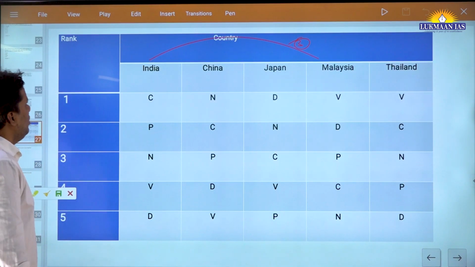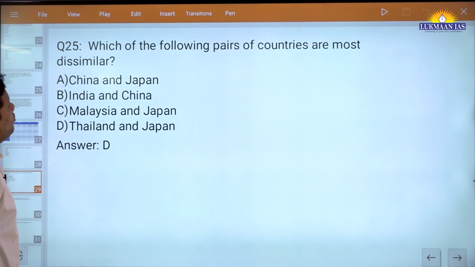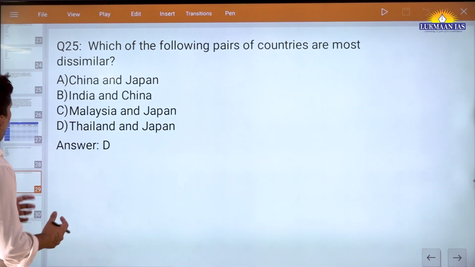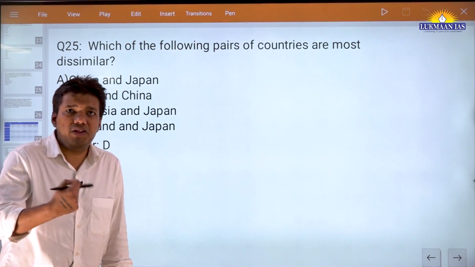Similarly, you will check for the Thailand. Fine. Now let's move to the second part of the question. Which of the following pairs of countries are most dissimilar? So let's say now again, if you have 15-20 minutes, you will do it very easily, but within the time frame.